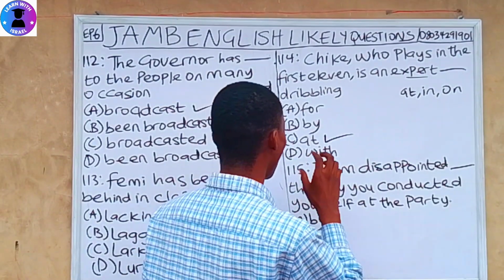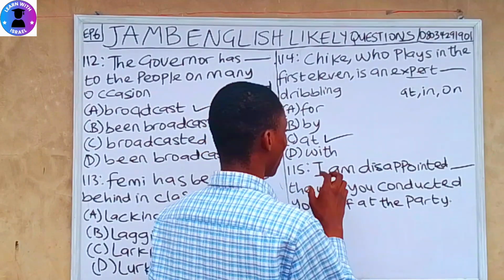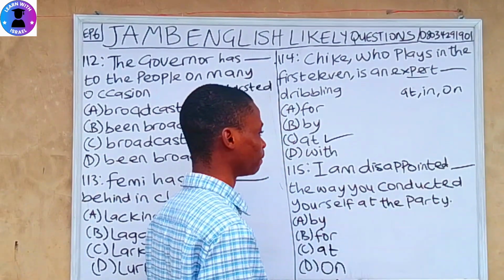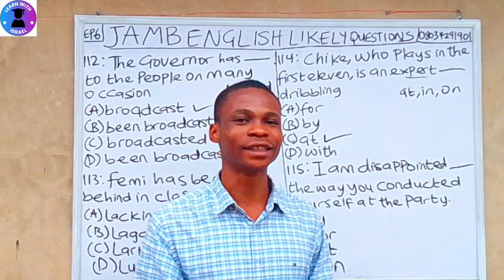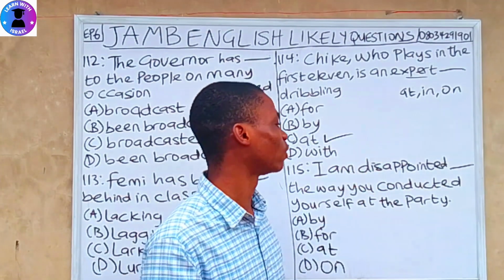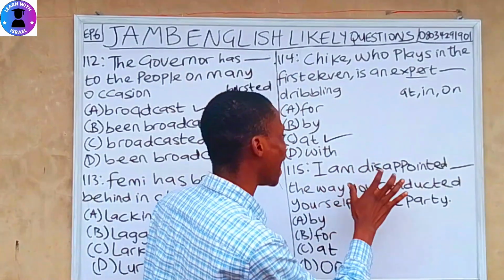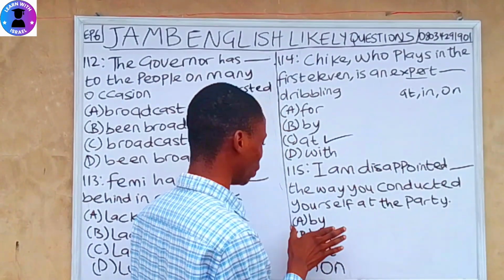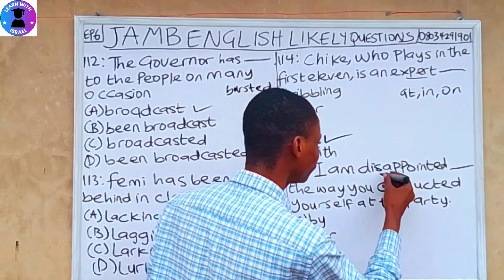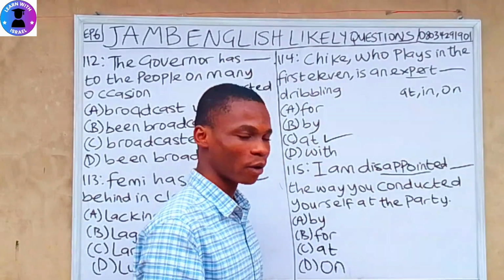Question 115. I am disappointed dash the way you conducted yourself at the party. There's also a hint that I want to give you guys here that will make you get your question right if you are answering this kind of question. It says, I am disappointed. So let's say the options: A, by. B, for. C, at. D, on. So we are dealing with the word disappointed.